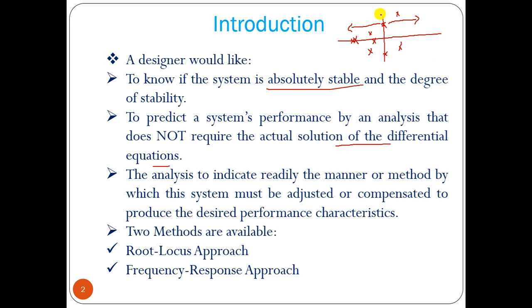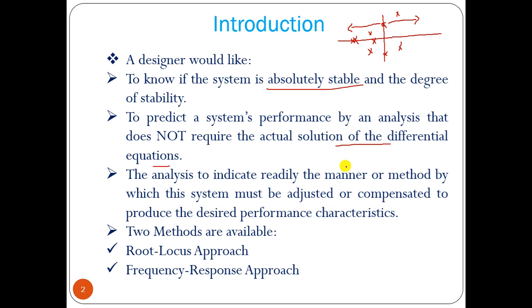So these are the points that we already know from the system response, from the controller, from the stability point of view. Now the analysis of a system basically indicates the manner or method by which the system must be adjusted or compensated to produce the desired performance characteristics.